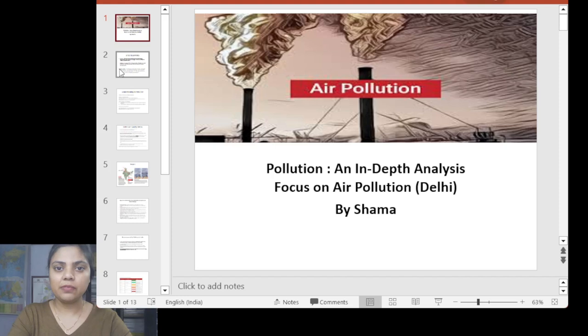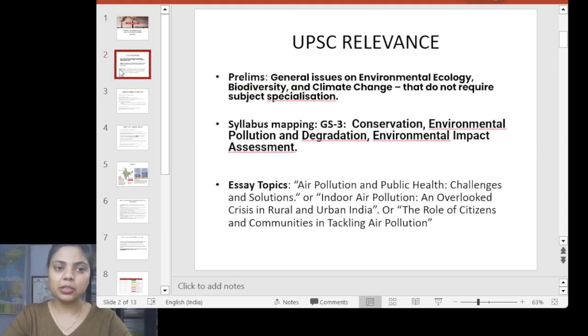As I always emphasize, whenever we read something, whenever we refer to any material or any topic, first of all we have to look at its relevance in our preparation. If I talk about the pollution topic, it's not directly mentioned in the prelims syllabus, but the topic which is mentioned in prelims, that is, general issues on environment, ecology, biodiversity and climate change, specifically says that it does not require subject specialization.